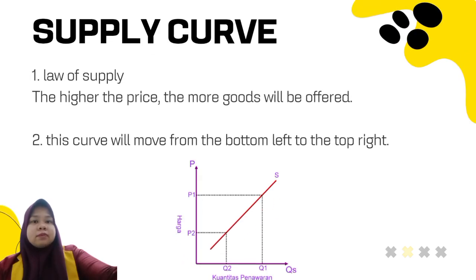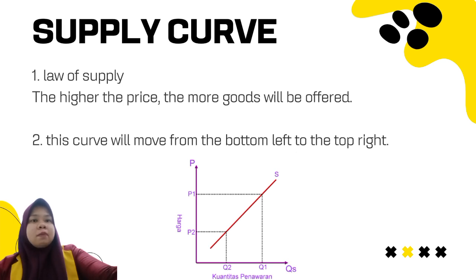Supply curve. First, law of supply. The higher the price, the more goods will be offered. Second, this curve will move from the bottom left to the top right.